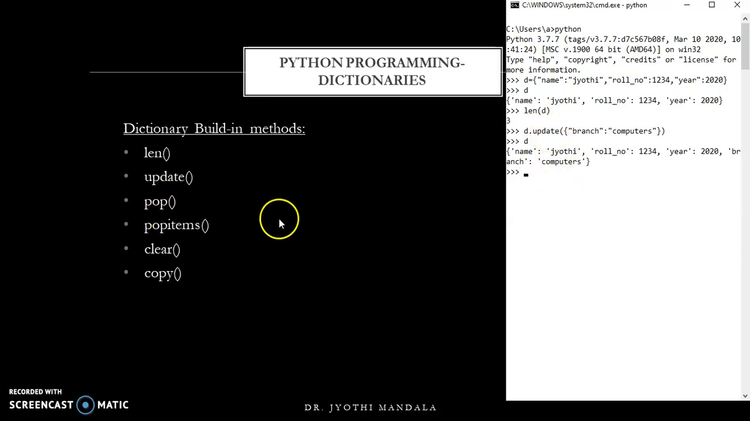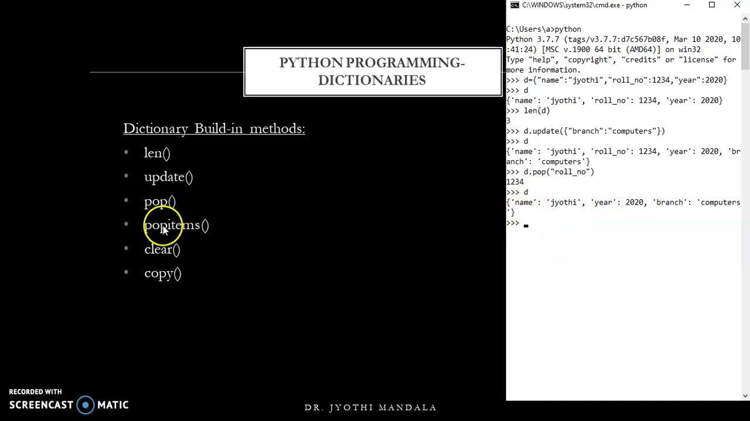Next one is pop. Pop is used to remove an element from your dictionary. How can we remove an element? Simply write d.pop of whichever element you want to remove; its item name should be specified. Let us consider I want to remove roll number. Now if you write like this, that will be removed, and if you try to display the D value, roll number has been removed from our dictionary.